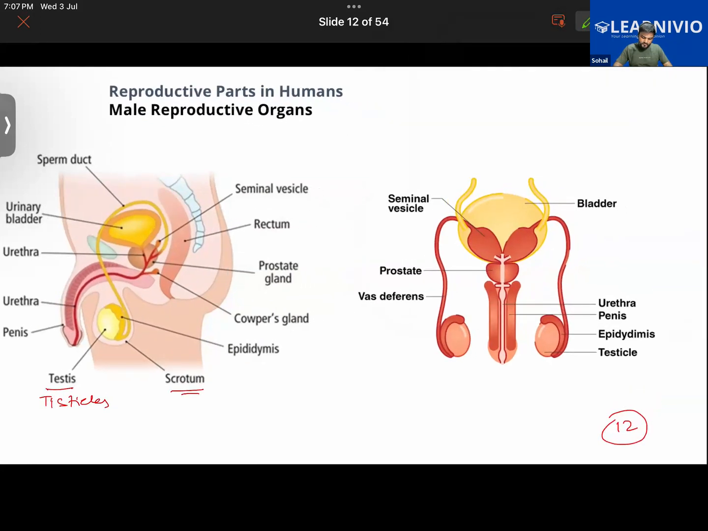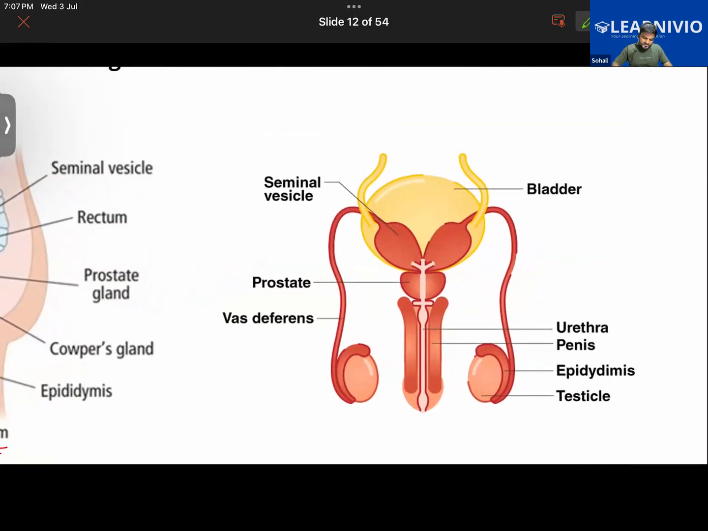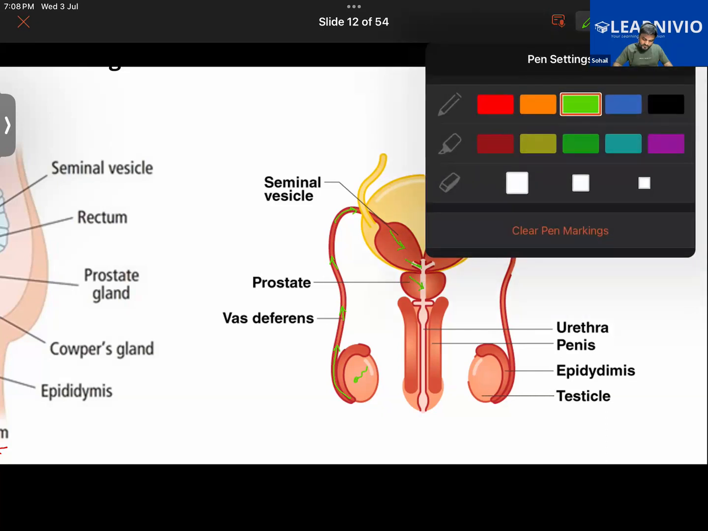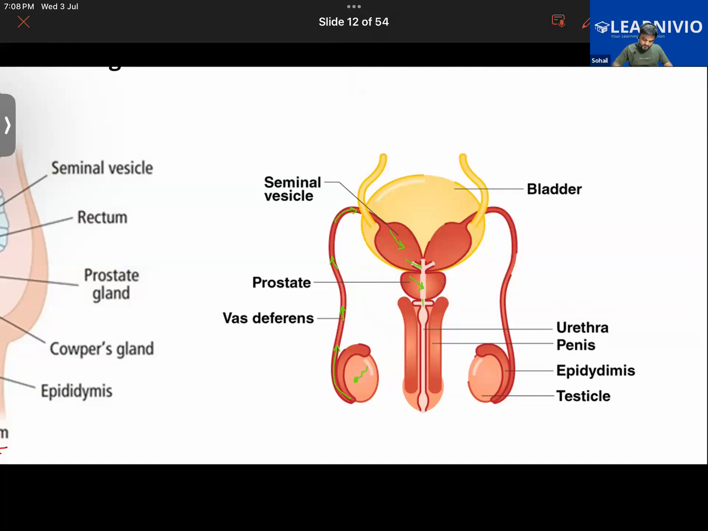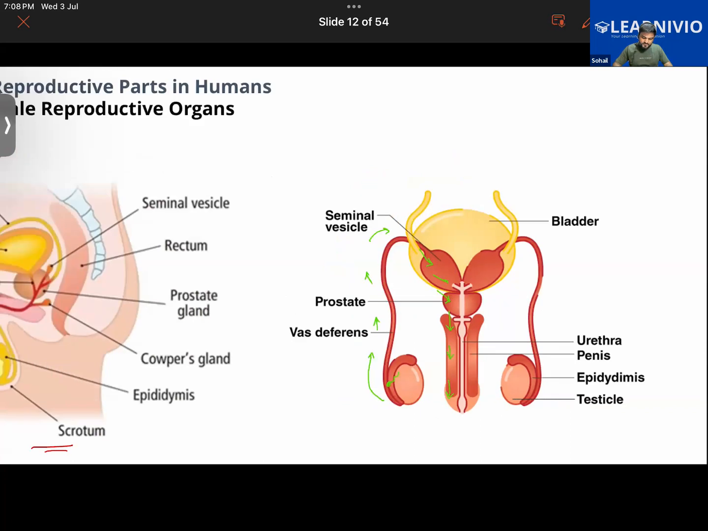Look over here. The sperm cells that are produced in here, via this, would be carried to where? It would be carried to the urethra. Is that clear to everyone? The function of the vas deferens. So that is the thing about it.